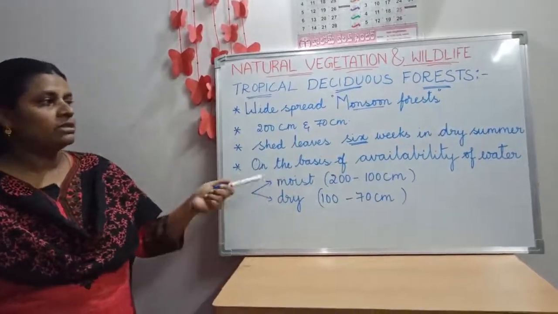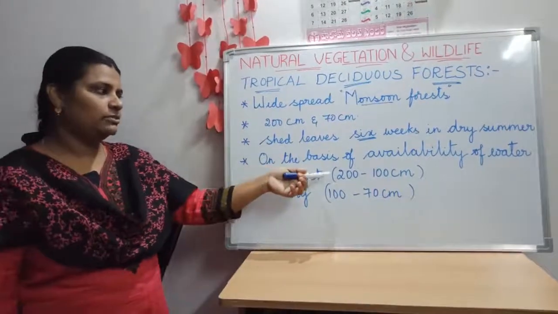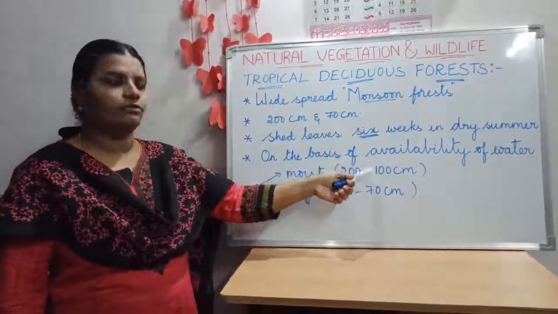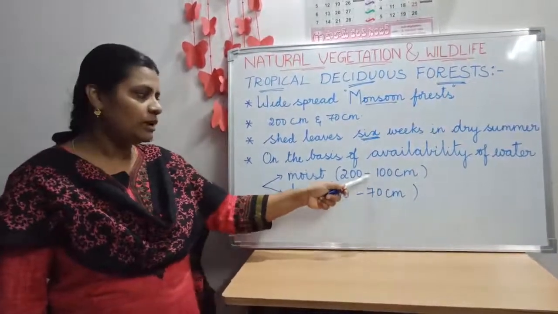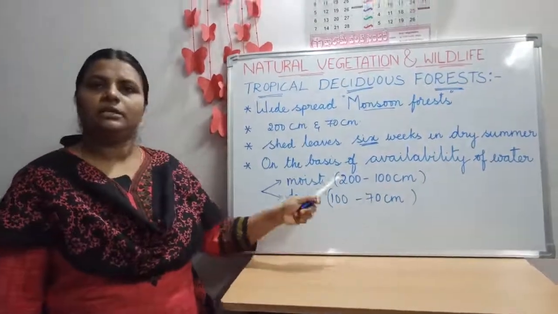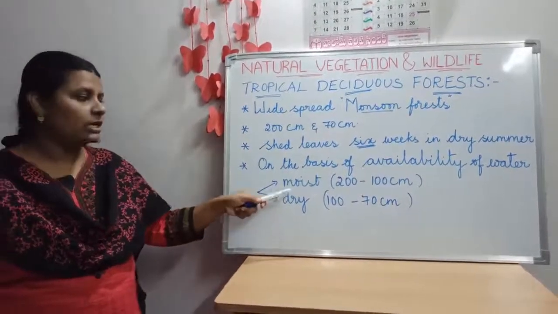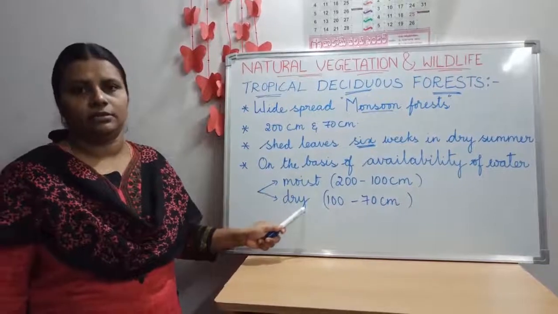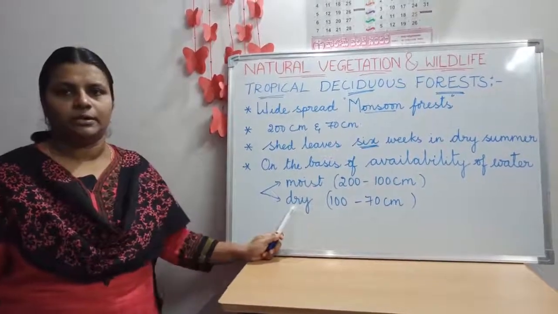Next, on the basis of availability of water. For example, some areas receive 200 to 100 centimeters of rainfall. In some areas they receive just 100 to 70 only. So based on the amount of rainfall they receive, these deciduous forests are further classified into two types. Those are moist deciduous and dry deciduous. What are those? Moist deciduous forests and dry deciduous forests.